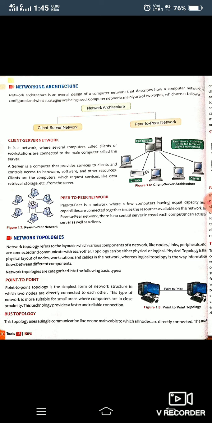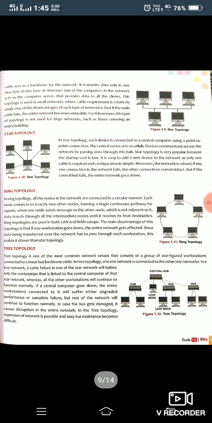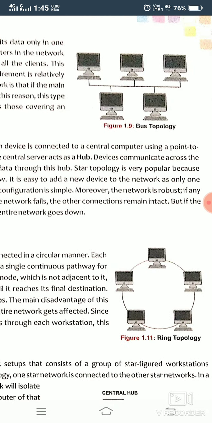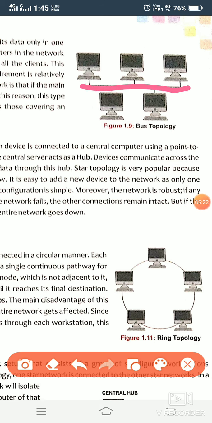Next is bus topology. In bus topology, a central cable is used to connect the systems. Actually, a main cable is used, which is called the backbone of the topology. As you all can see here, this one is a main cable through which all systems are connected.